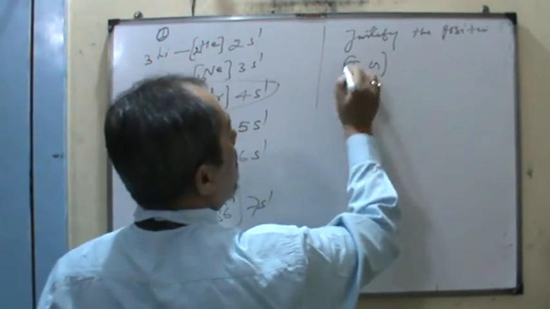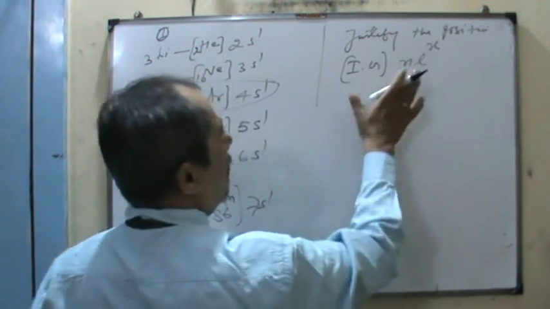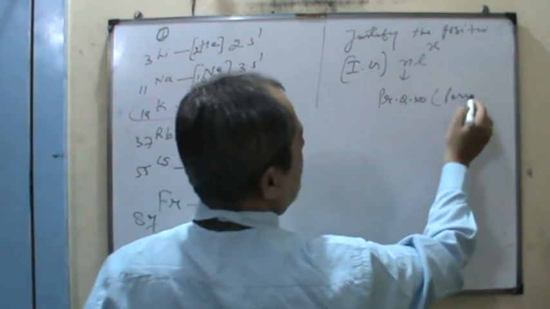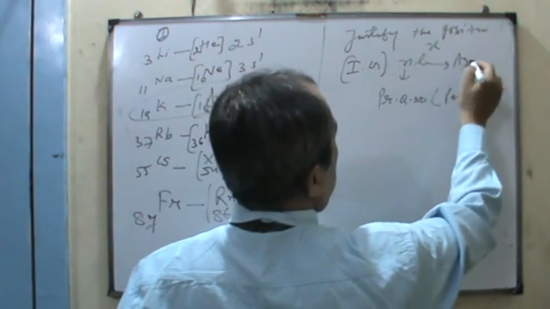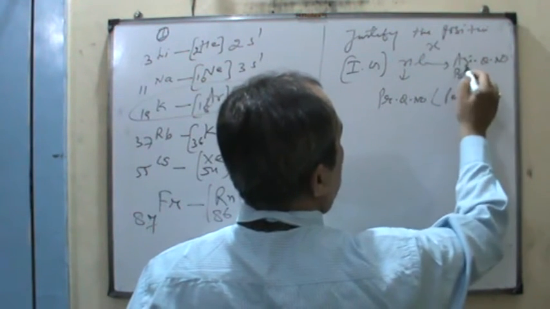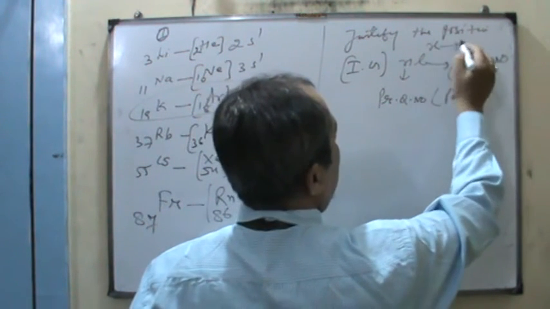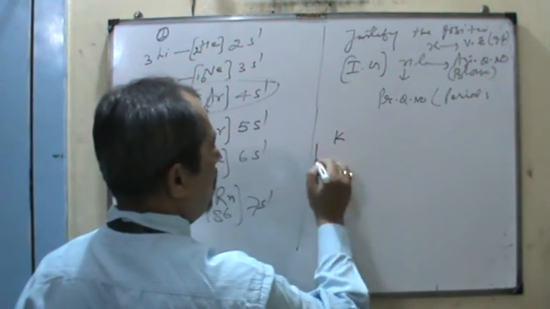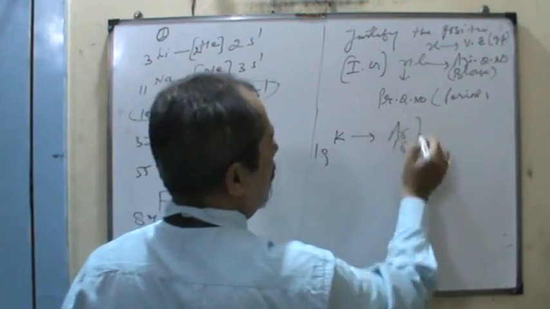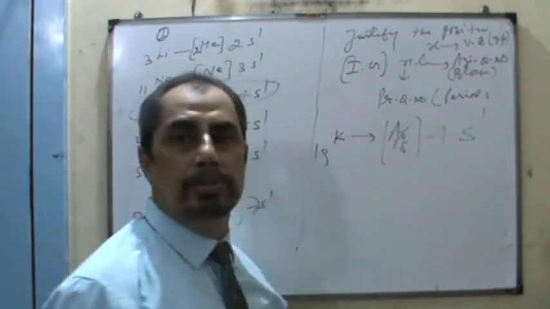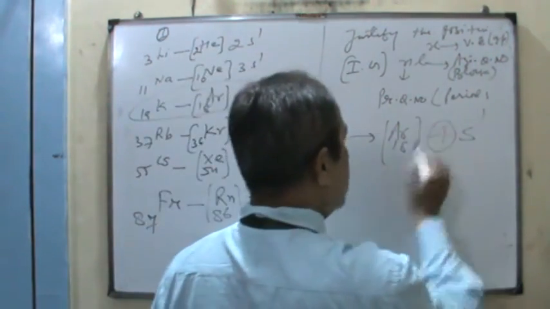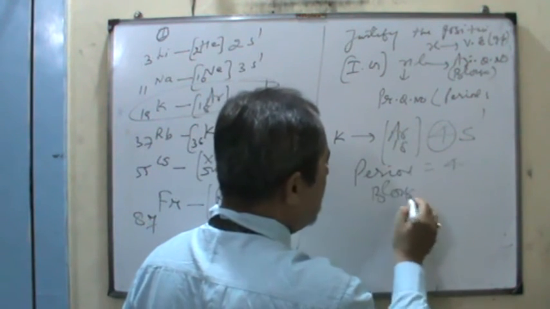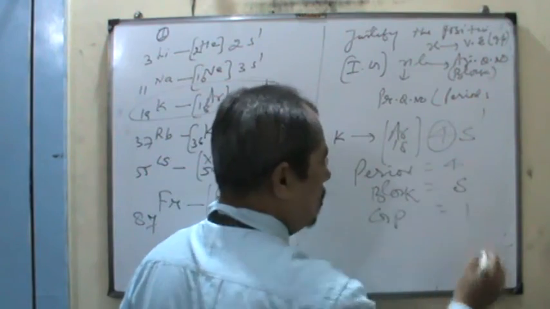So if I take any position, potassium, to justify the position: inert gas, n l to the power x. n is the principal quantum number that gives the period. l is the azimuthal quantum number that gives the block, the subshell s, p, d, f. x is the valence electron that gives the group. So if I take potassium 19, it is argon, so the configuration is 4s1. So tell me, n is the period, so the period of potassium is the 4th. Which block of the element? It is the s block and the group number is 1.